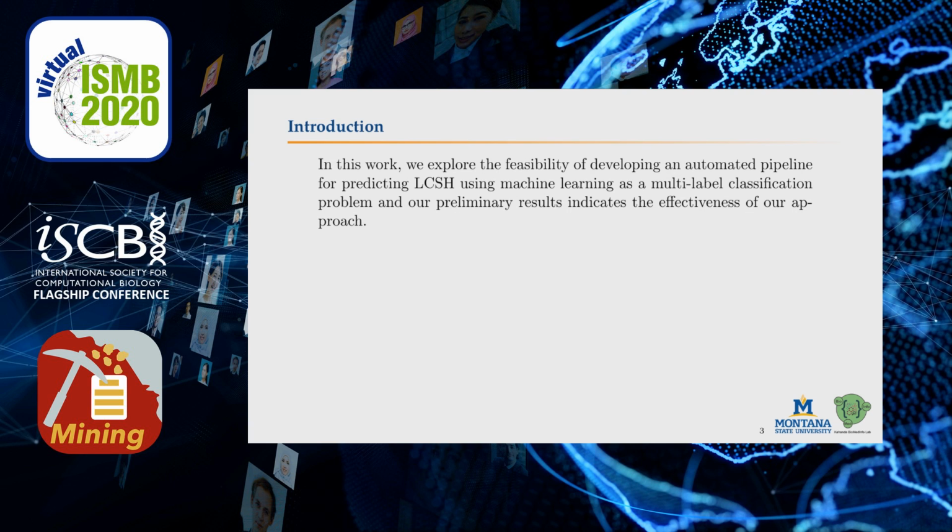To address the challenge of manual cataloging, we explore the feasibility of developing an automated pipeline for predicting LCSH for scholarly articles using machine learning. Our preliminary results indicate the effectiveness of our approach.